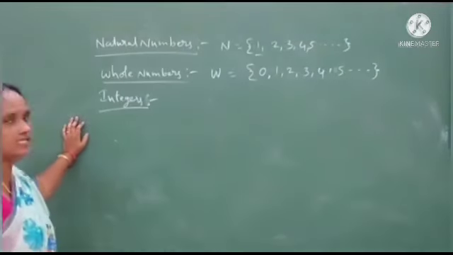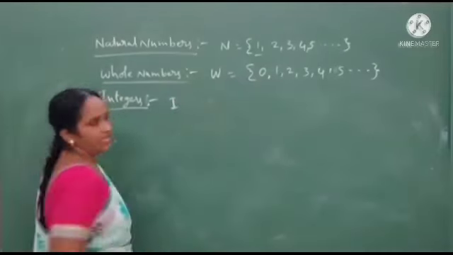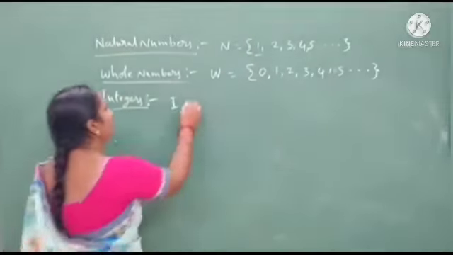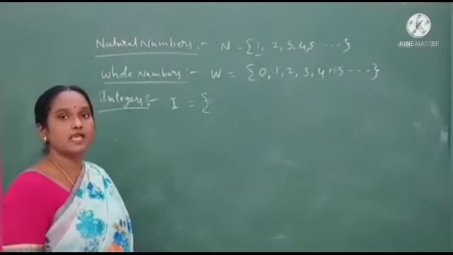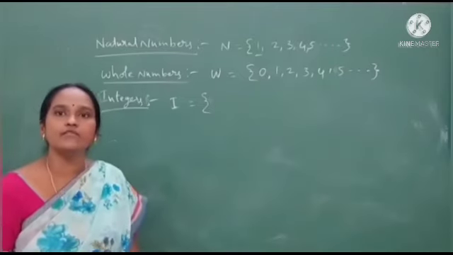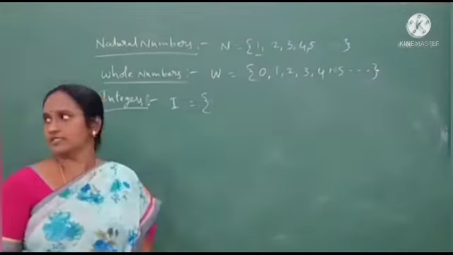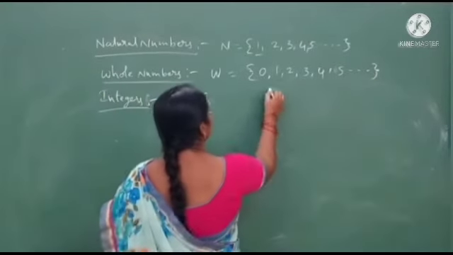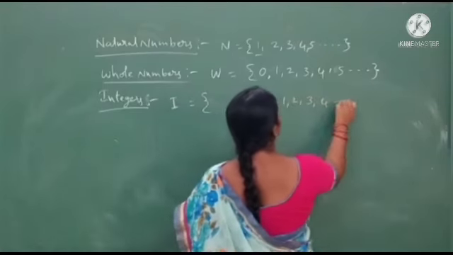Integers are denoted by capital I. In this integer set, we take the whole numbers and combine the negatives of the natural numbers. What are the whole numbers here? 0, 1, 2, 3, 4 and so on.